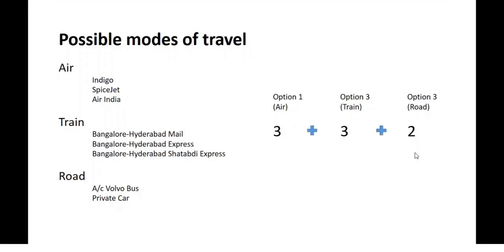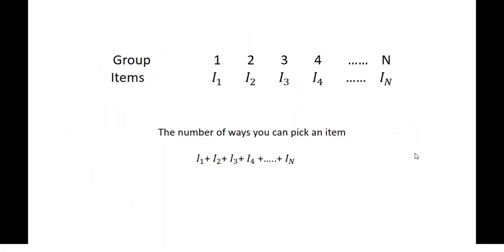So let us generalize this situation. Let's say you have n different groups 1, 2, 3, 4 up to n. Say group 1 has I1 number of items, group 2 has I2 number of items, and so on until group N, which has IN number of items.